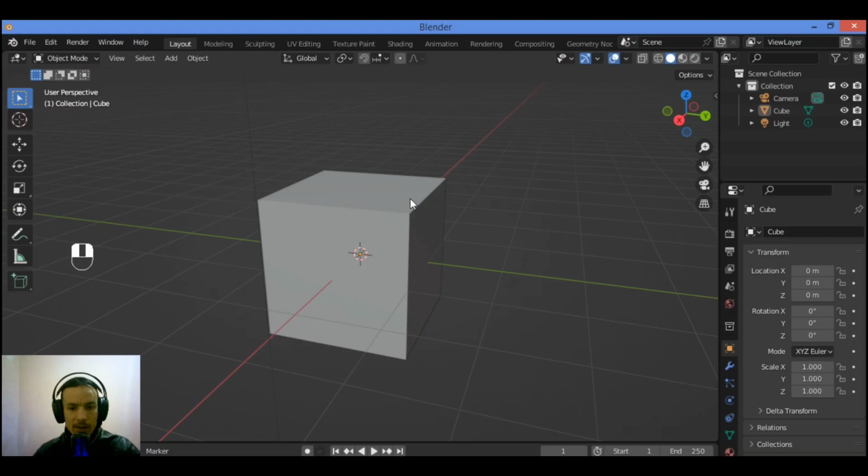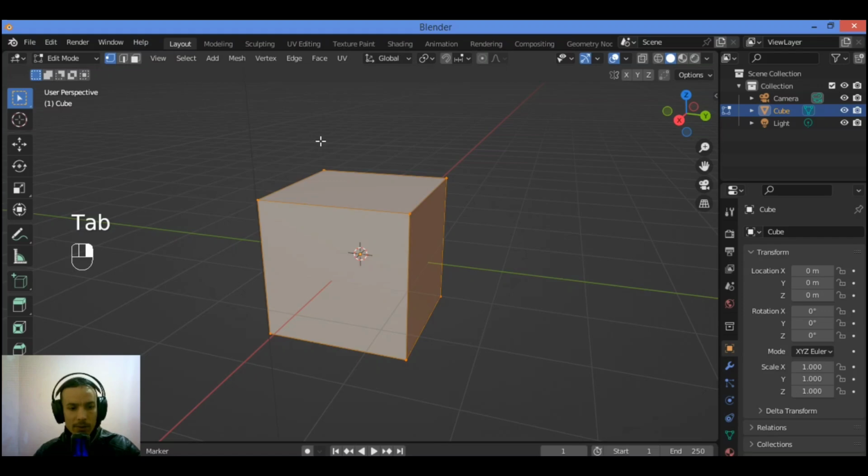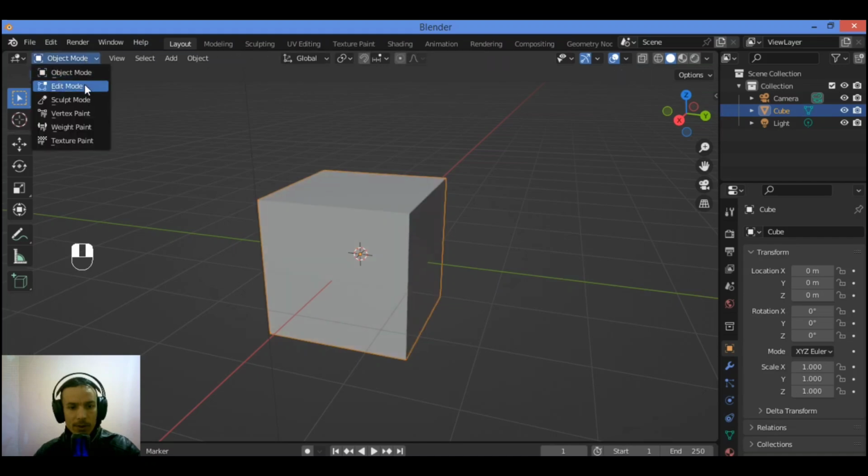Let's start with an easy one. To switch between selecting vertices, edges, and faces, we first need to be in edit mode. You can get to edit mode by pressing Tab on your keyboard, or by going to the top left corner of the 3D viewport editor and selecting the mode from the mode menu. Go over here, select the mode, object or edit mode.